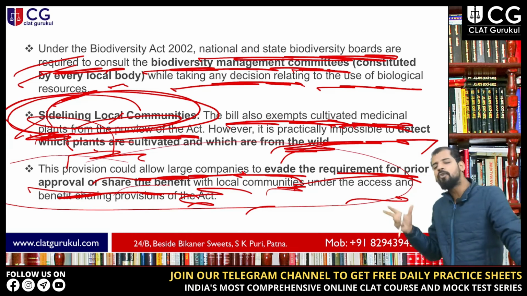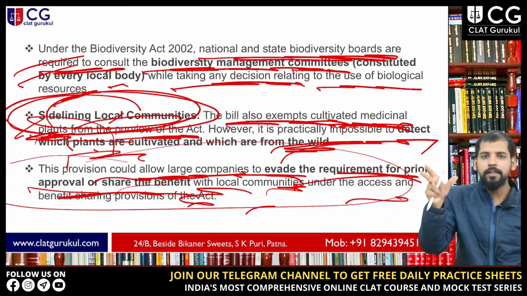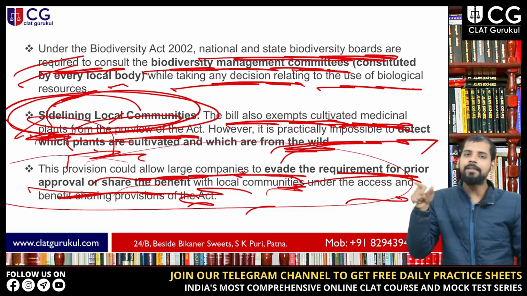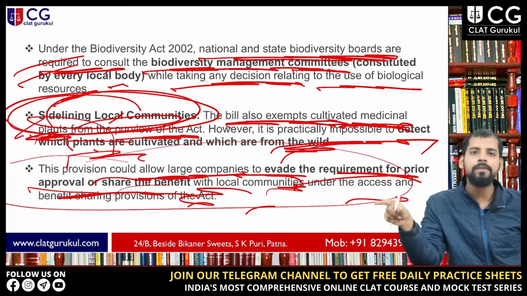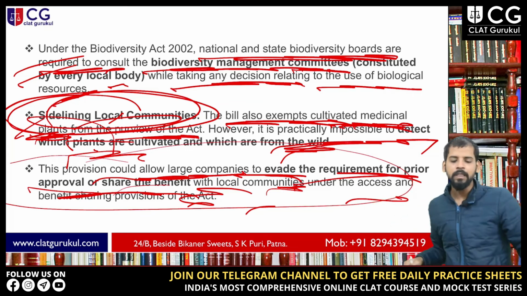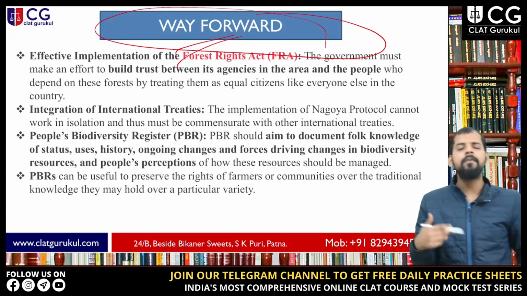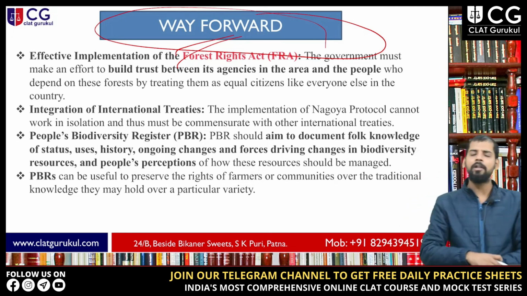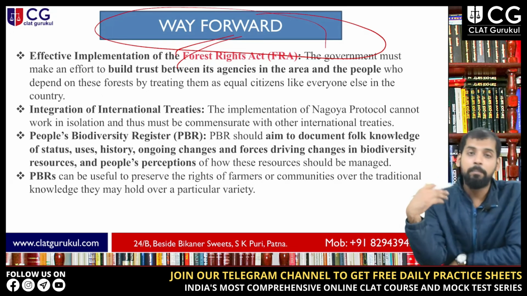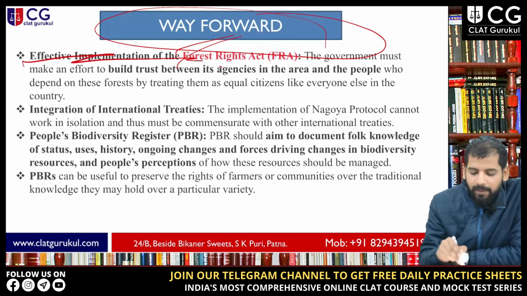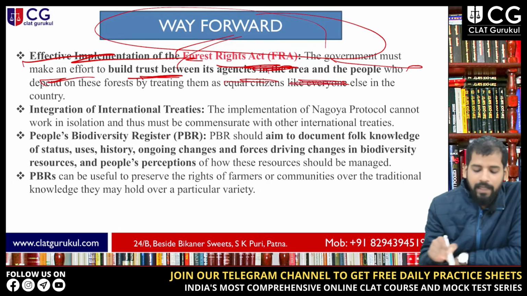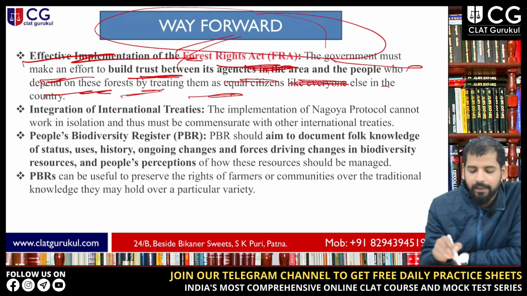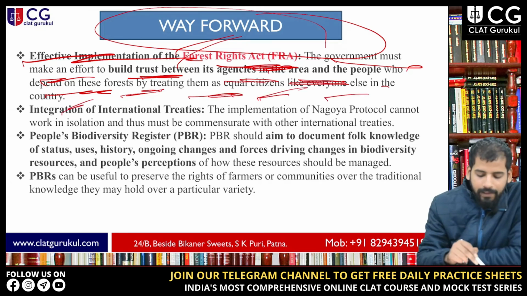Through this bill they are focusing on local communities and indigenous communities with respect to that region, but there are certain provisions which are actually sidelining these local communities. They are finding loopholes with respect to that, right? Now in the last we'll discuss the way forward or some suggestions with respect to the Biological Diversity Bill 2021. First is the effective implementation of the Forest Rights Act, right? So the government must make an effort to build trust between its agencies in the area and the people who depend on these forests by treating them as equal citizens like everyone else in the country.